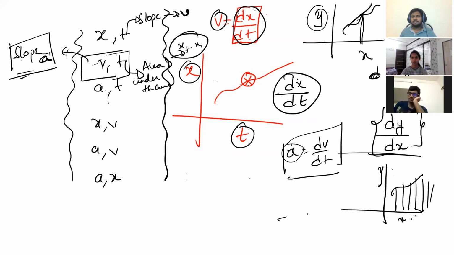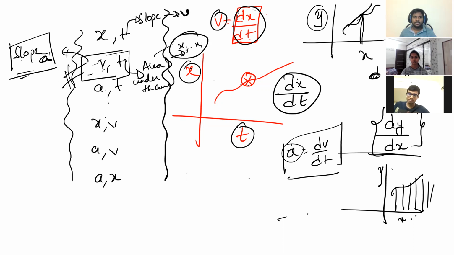So dA by dt will give you the AT graph slope, but it does not have much significance. Many times the examiner asks VT, because the VT graph area will give you displacement and the VT graph slope will give you acceleration.